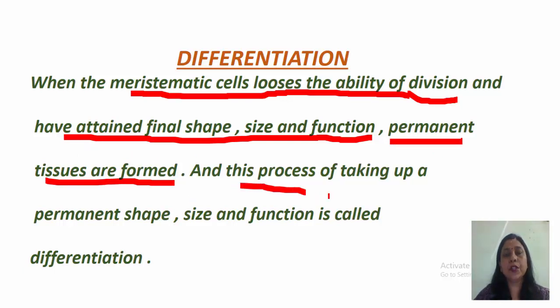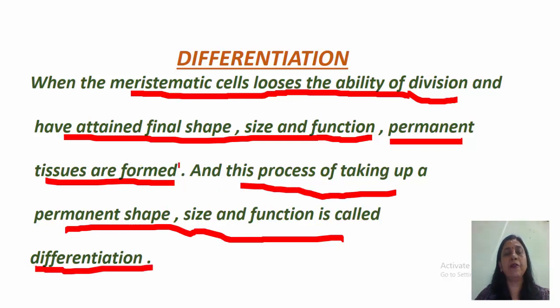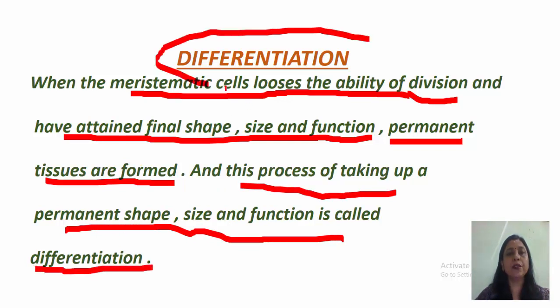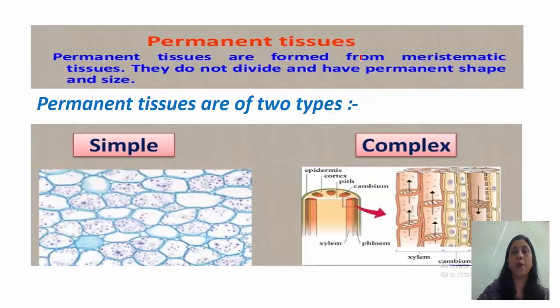This process of taking up a permanent shape, size and function is called differentiation. So what is differentiation? Differentiation is the process of taking a permanent shape, size and function by a tissue, especially the meristematic tissue. Okay. Now permanent tissues are formed from meristematic tissues. Permanent tissue doesn't just fall from the sky.